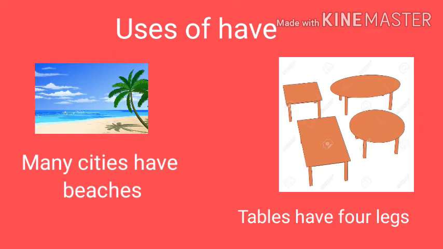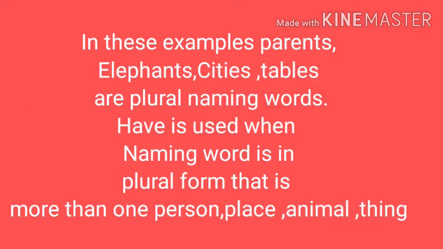In these examples, parents, elephants, cities, tables are the plural naming words. Have is used when a naming word is in the plural form, that is, more than one person, place, animal or thing.